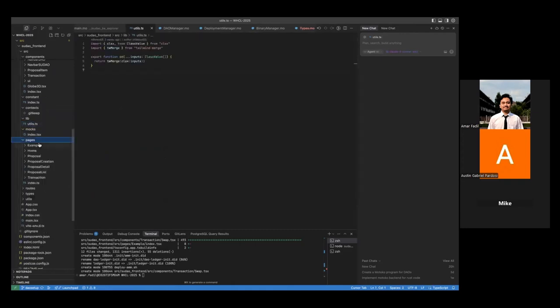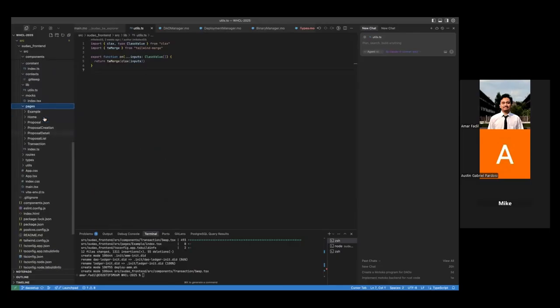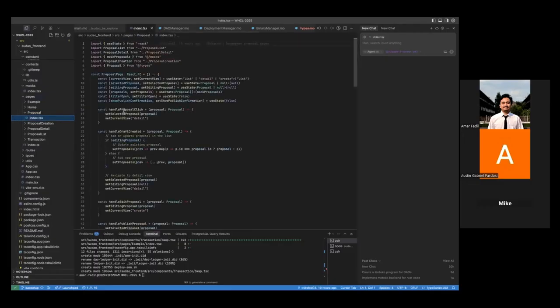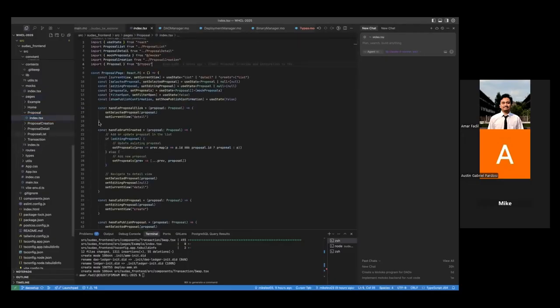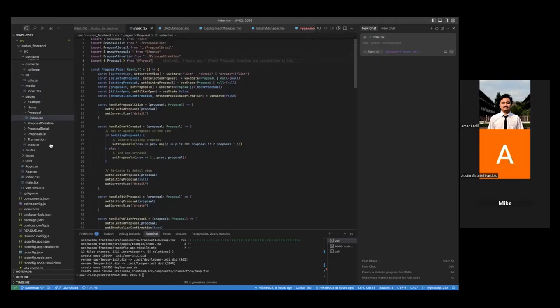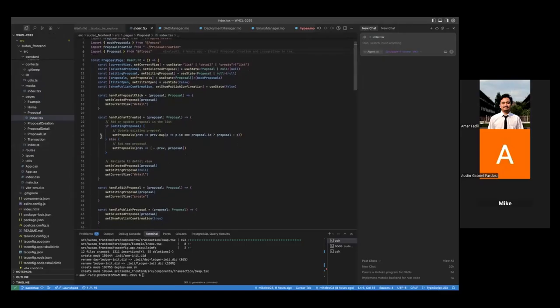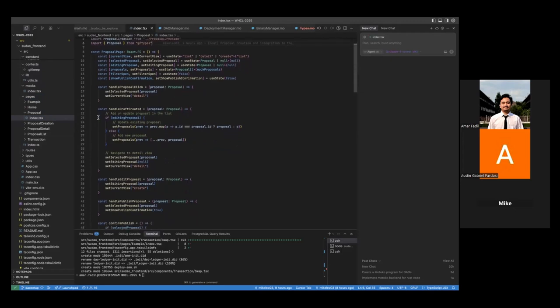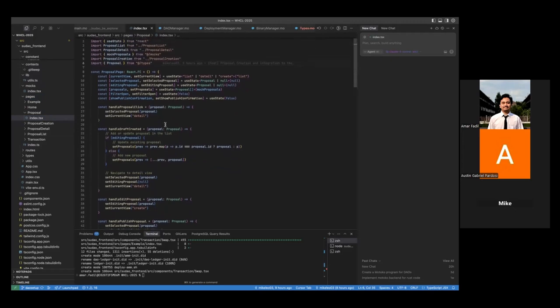For the pages, we already implement some relevant pages. We also have the home page and then the proposal, starting from the proposal creation, details, list, and also the transaction pages. So for the proposal, it will mount an architecture with index.tsx where it shows the page itself and then the state management and also the main code implementation. Also, other than that, it also has the header and footer that I already mentioned at the component base.